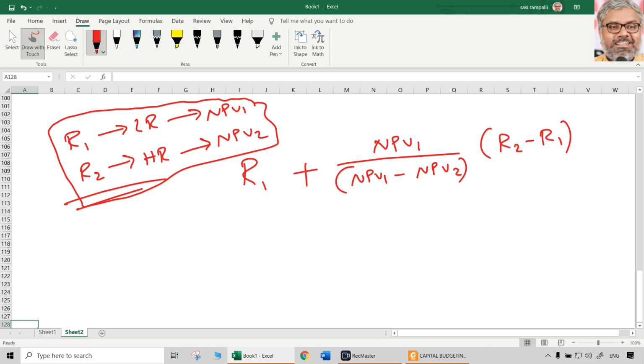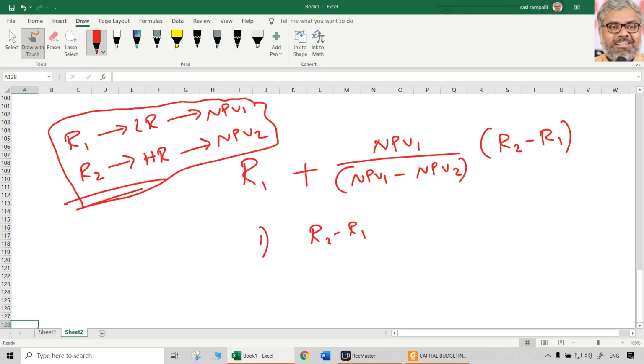But when will it be more correct, closer to the accurate answer? Of course, there is nothing called exactly 100% accurate answer for IRR, but still, what will be closer to the answer generally? For that we have to follow basically two principles. First, the spread between R2 minus R1 should be as minimum as possible.